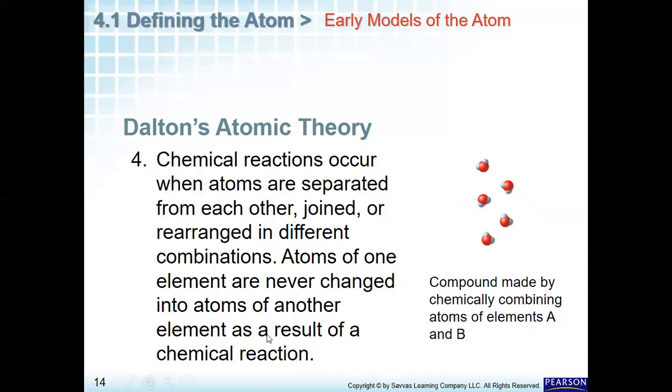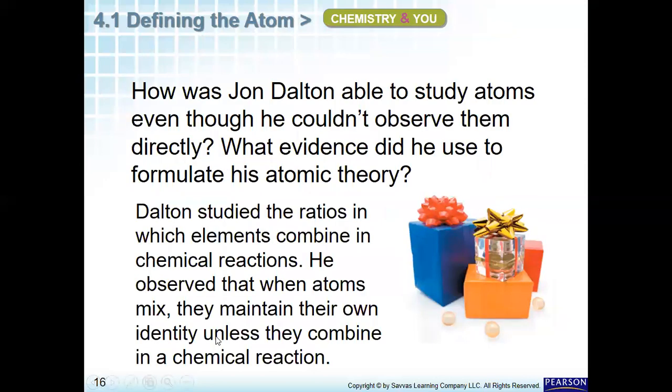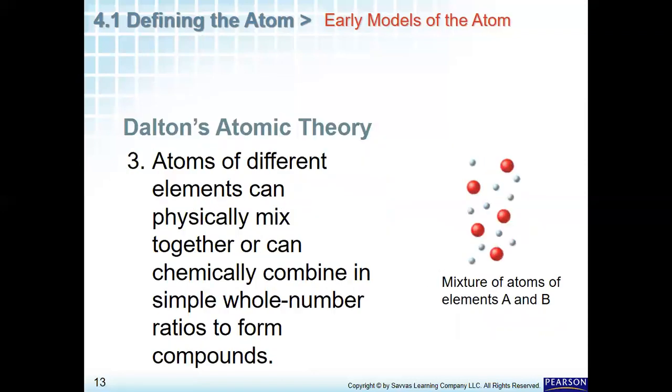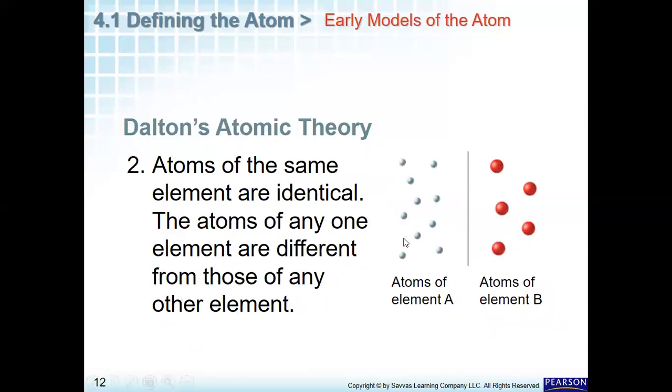But on the other side, I cannot change one element into another element. For example, I cannot change A into B or B into A. That's not possible by chemical reactions. You can get it later by nuclear reactions, but not by chemical reactions. In a chemical reaction, every element stays the same element, not changing into another element, but it combines with other elements to make a compound.